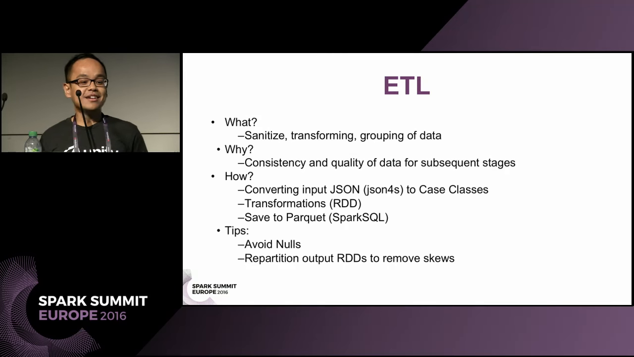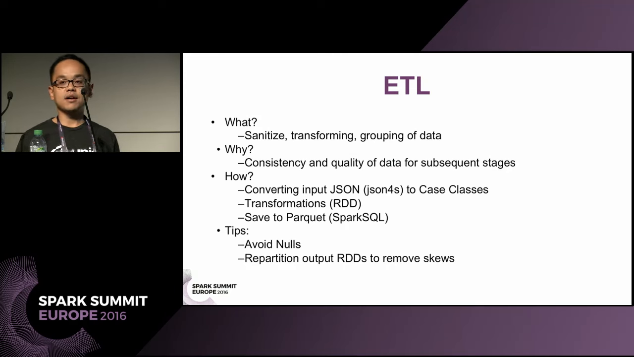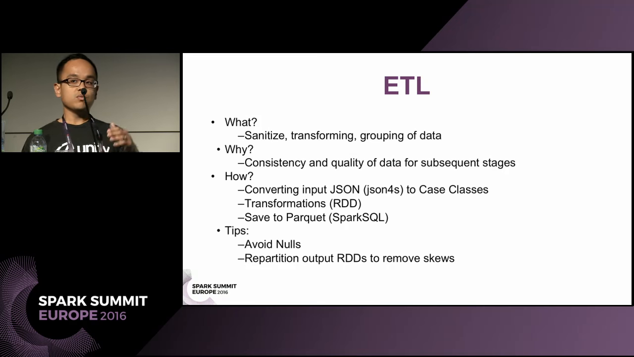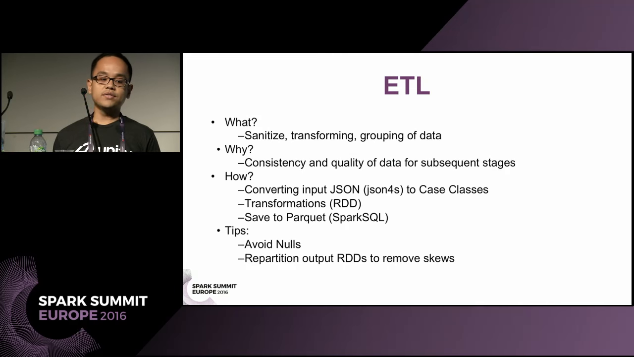Sanitizing, transforming, and grouping of data. Sanitizing as in cleaning up malformed data, transforming as in transforming timestamp formats to another format, and grouping because we receive a batch of mixed raw event types, so we want to bucket it into its own event types. This ensures consistency and quality of data for the downstream stages.